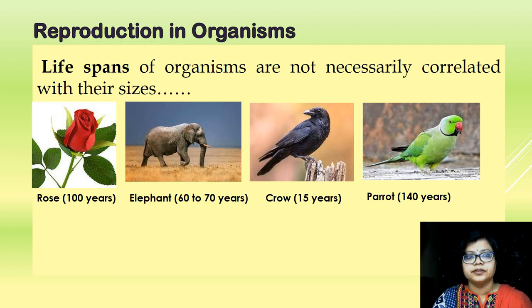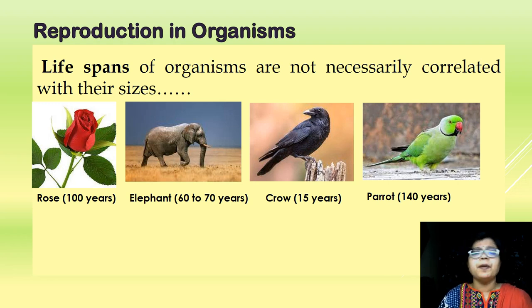It is important. If a particular group of organisms is unable to reproduce, then gradually in the long run, what will happen? That group of organisms will become extinct, and it has an adverse impact on the ecosystem, because we know through the ecosystem all the living organisms are interlinked.